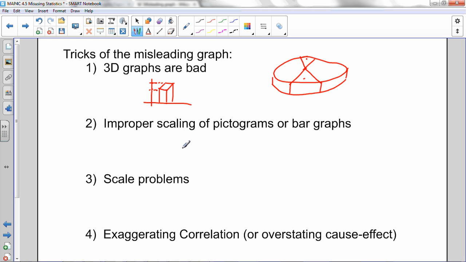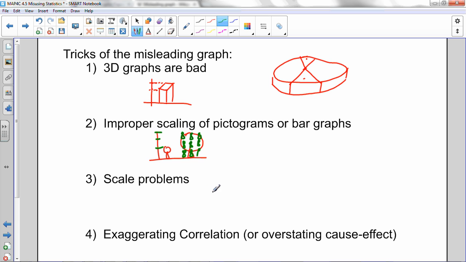Improper scaling of pictographs or bar graphs. Well, this is the one with the little guy in the tie, right? Where we could actually fit a whole bunch of these ones in there if I wanted to. It's actually 9 times the area, even though I wanted to show 3 times the height. You draw a little diagram to remind that.